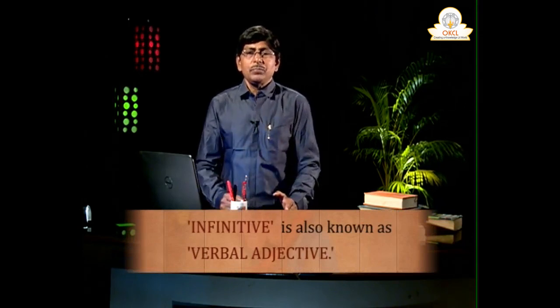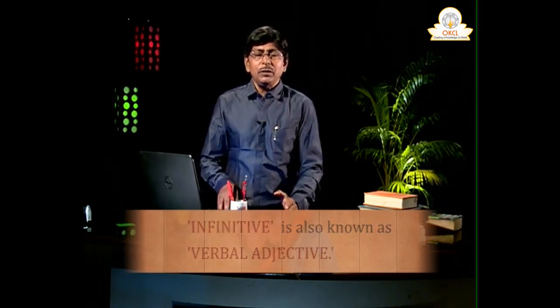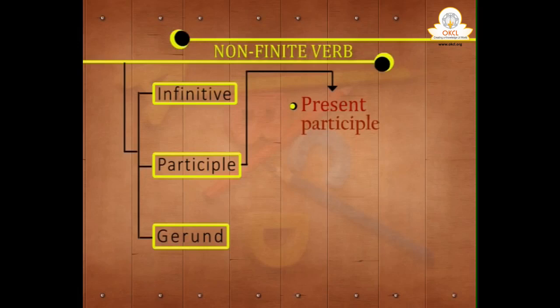Clear? That means the word which qualifies a noun is an adjective. Here playing is not an adjective, originally it is a verb, but it is playing the role of an adjective. So, it is called participle, present participle. Some grammar books also mention it as verbal adjective, because originally it is a verb, but it is used as an adjective. So, this is present participle. Past participle is also like that.